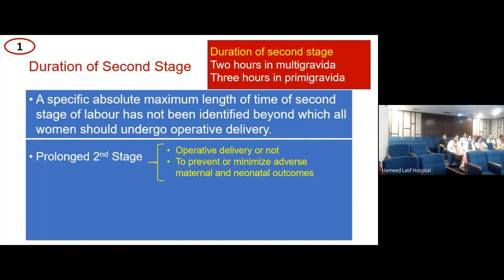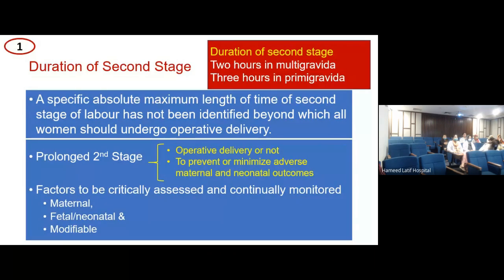And my second question to you would be, what are the interventions that we can put in place which are going to improve or minimize the adverse effect on the mother and the fetus? So these are two big important points when the second stage becomes prolonged. We have to make important decisions, and that is why when we are monitoring labor, our senior-most person should be there monitoring the second stage of labor, because it is an important stage in which hypoxic insult to the fetus, maternal damage, and a lot of psychological need also exists at that point in time.